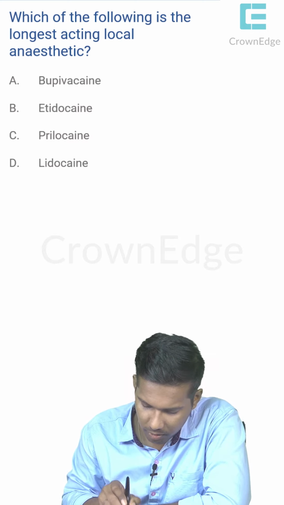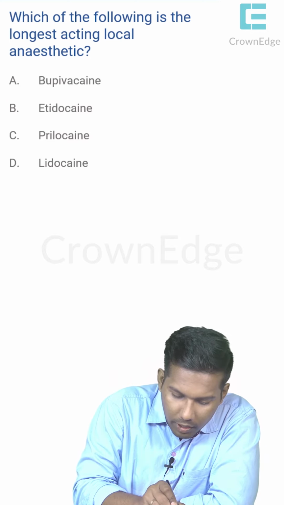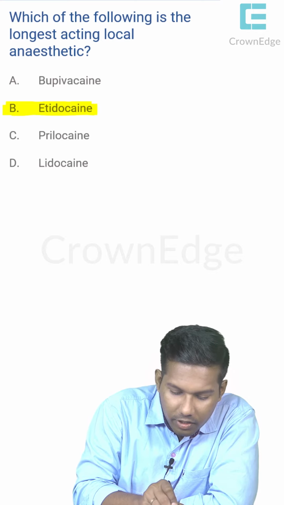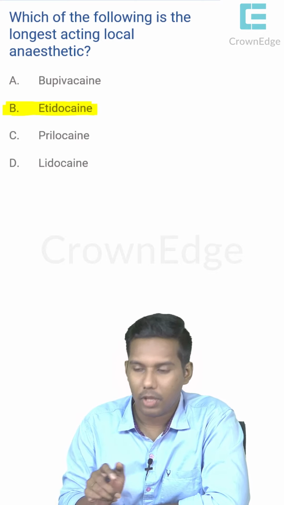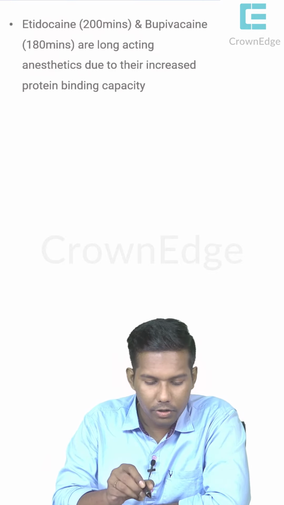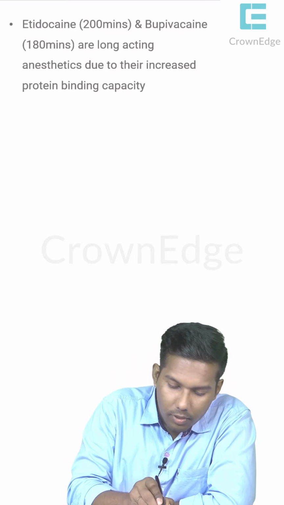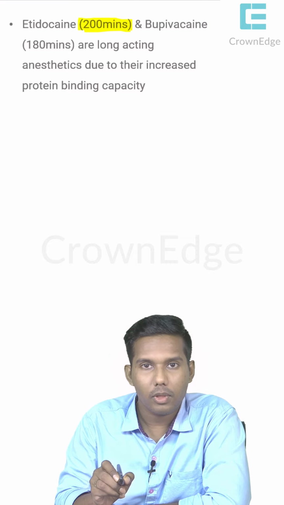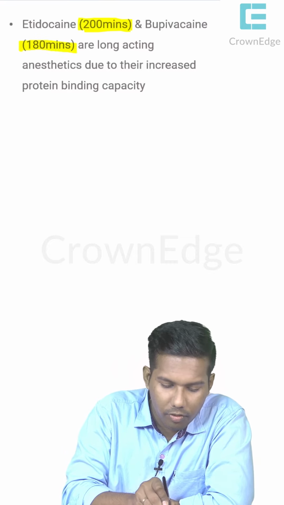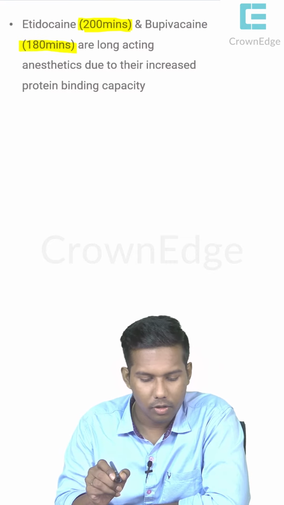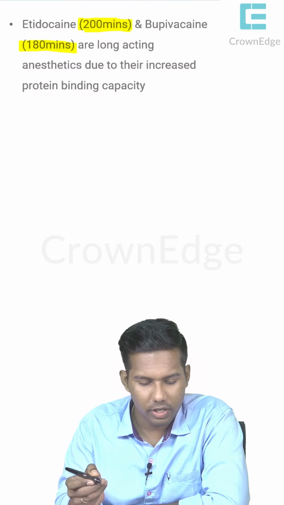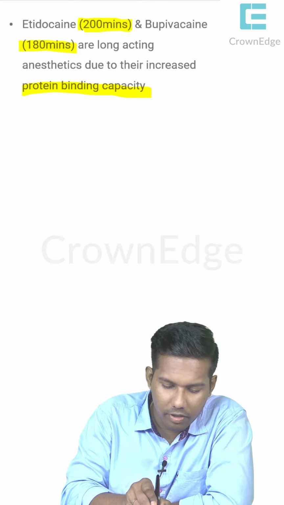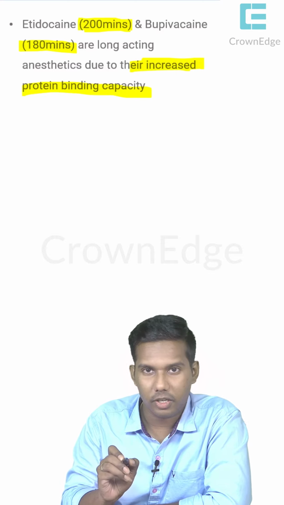Okay, always remember the longest acting local anesthetic in the given options is etidocaine actually. Okay, why? Etidocaine has an action duration of 200 minutes while bupivacaine has 180 minutes. Okay, so they are long acting anesthetics due to their increased protein binding capacity. Okay, this can be a statement as well.